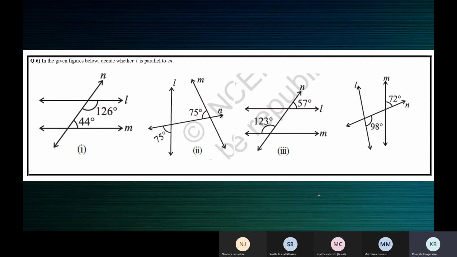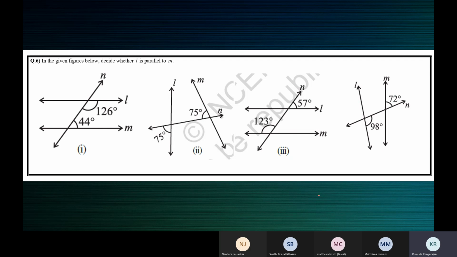Then when you get 170, what does your mind tell you? It's not 180. So you write that in words: co-interior angles are not supplementary. Then next, what does your mind say? If they are not supplementary, then the lines are not parallel. Write that. Therefore, L is not parallel to M. The sequence, what first, what next, is exactly the order in which your mind thinks. Whatever thought comes first, write that first.